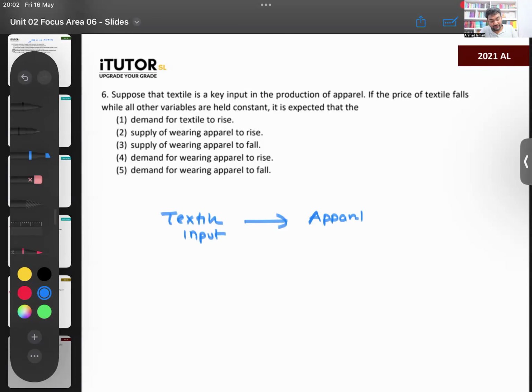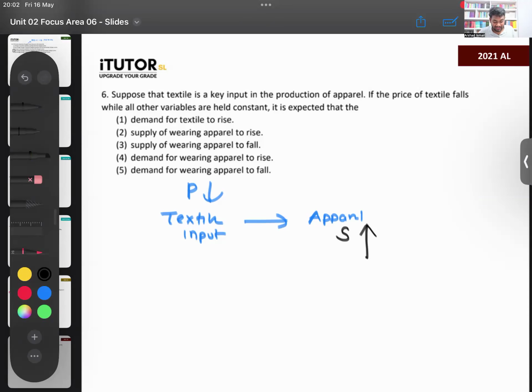If the price of textiles falls, what does that mean? The price of your inputs is falling. Cost of production is coming down. When cost of production comes down, your supply will increase. Supply of apparel will increase.